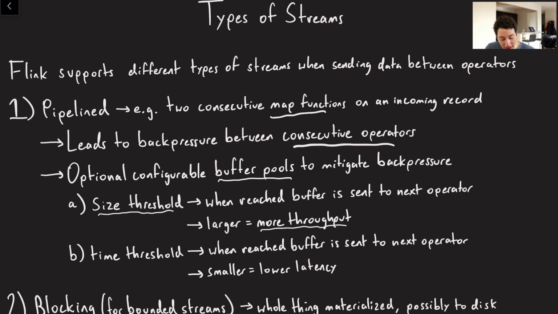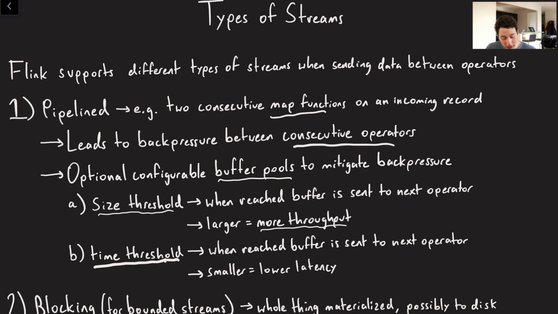We also have a second parameter called the time threshold. So the time threshold is basically saying, okay, maybe your size threshold is 100 kilobytes, but you're only at 20 kilobytes. But you set your time threshold to 30 seconds, and we've reached that time threshold. It's been 30 seconds. We haven't filled up this buffer. Let's go ahead and send it to our next operator anyway. So if you want to ensure the low latency of every single event record, the lower you set that time threshold, the lower your latency will be between one record when going from one operator to another.